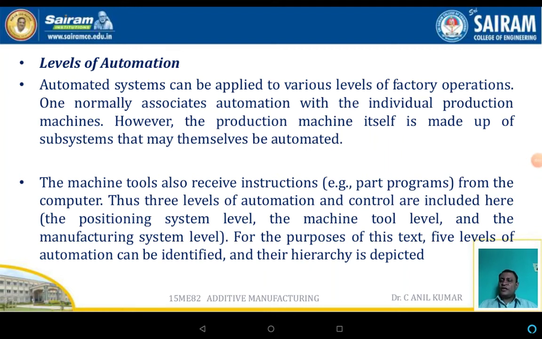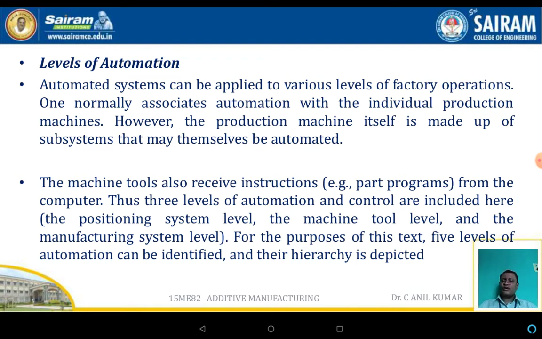Hello everyone. In this session, we will discuss the levels of automation. Automated systems can be applied at various levels in the factory organization. Normally, automation is associated with the production machines or the production line. However, the production machines or the production line itself is made up of subsystems, and they may also be automated.